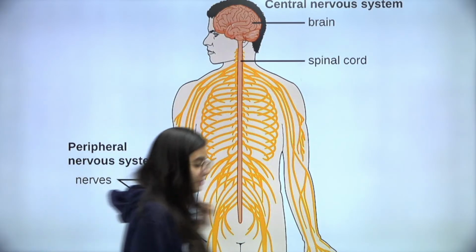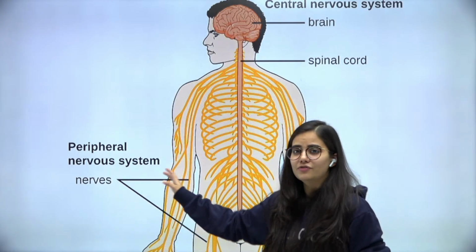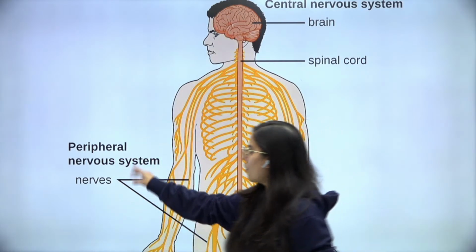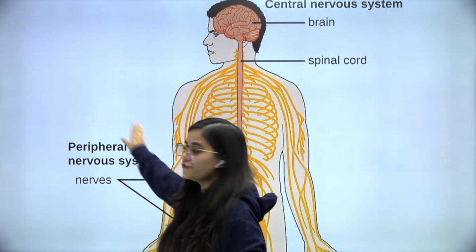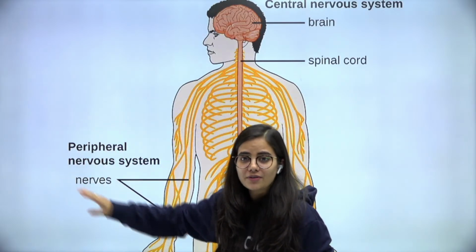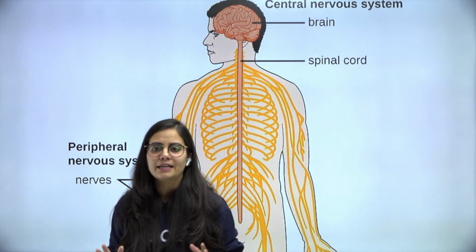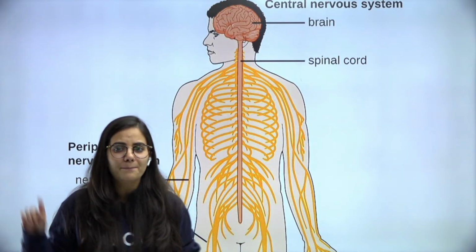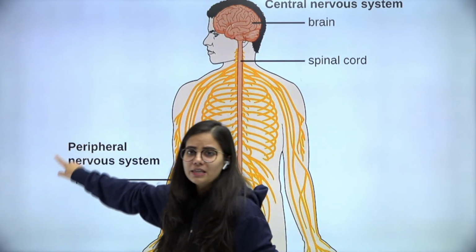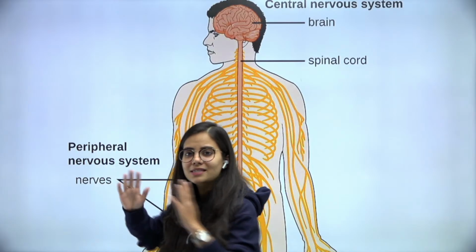And the second one is the peripheral nervous system. Now, what's the meaning of this word peripheral? Peripheral means towards the sides.